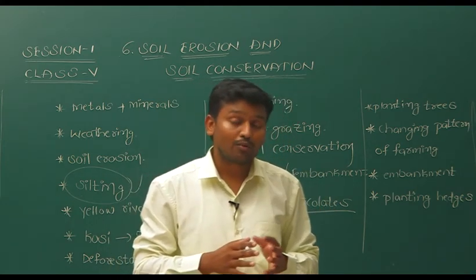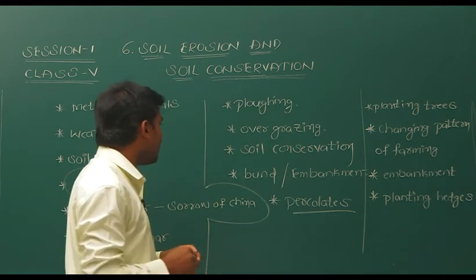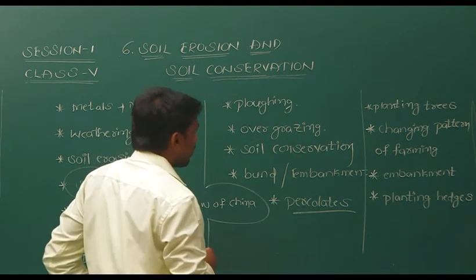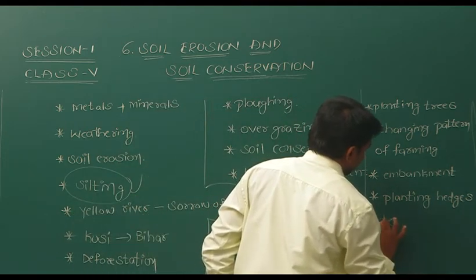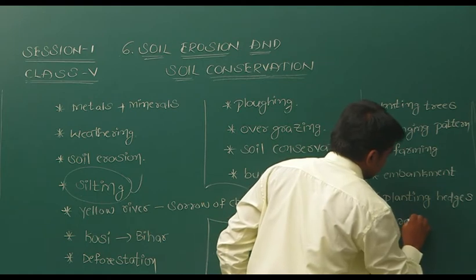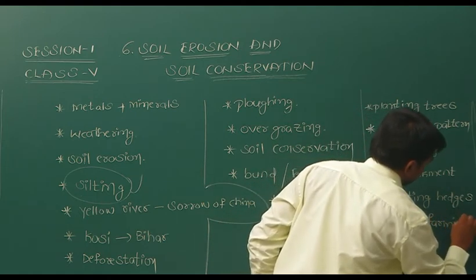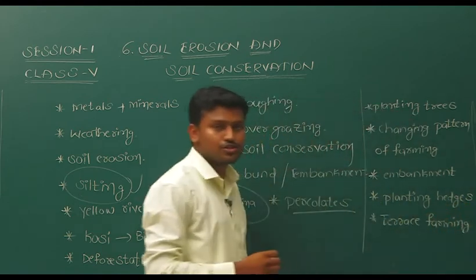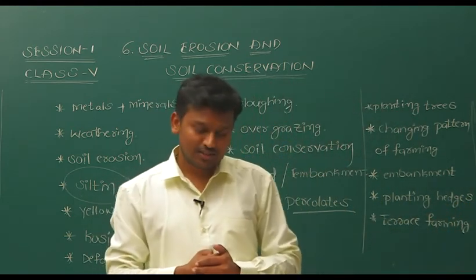Next, sixth one, dash farming on the hill slopes helps in soil conservation. What type of farming? Terrace farming. So terrace farming also helps in soil conserving. Let's see the true or false. With this we'll finish the lesson.